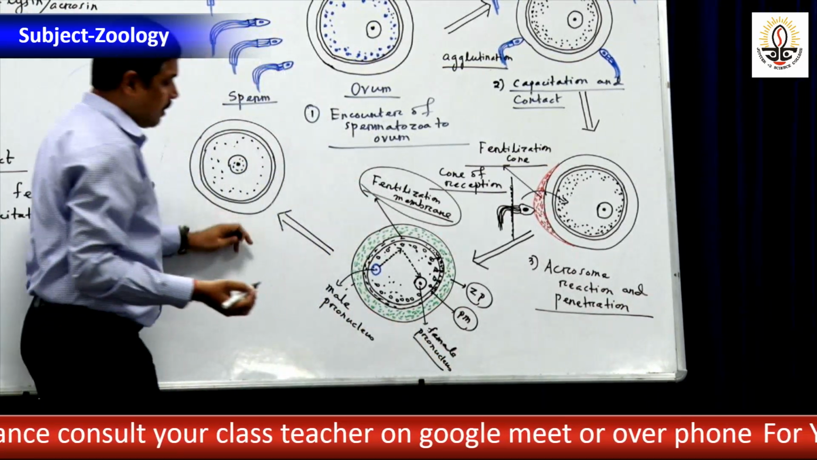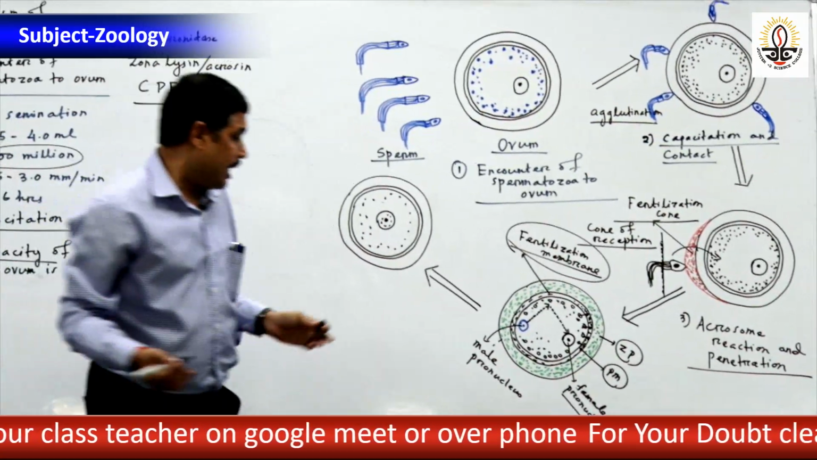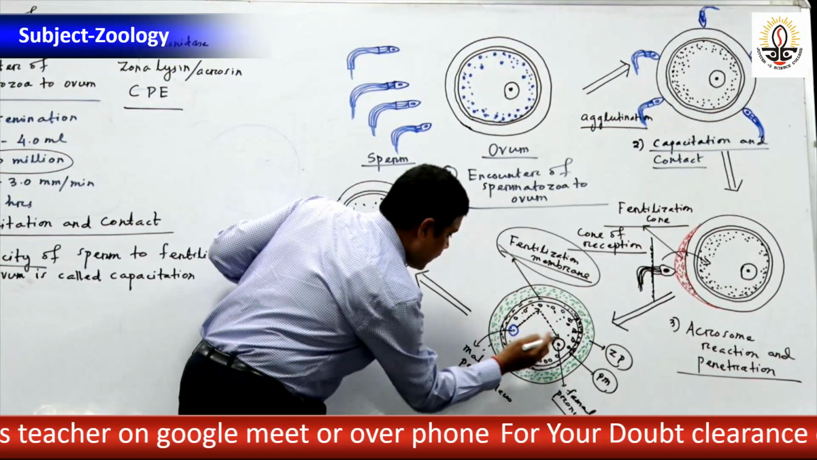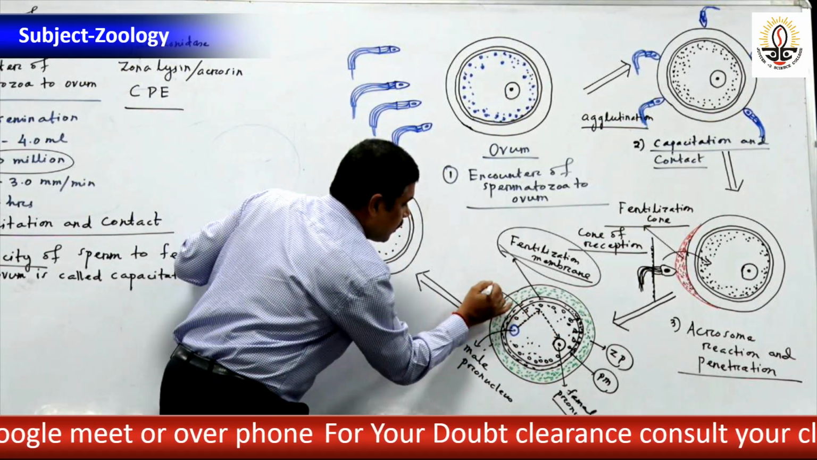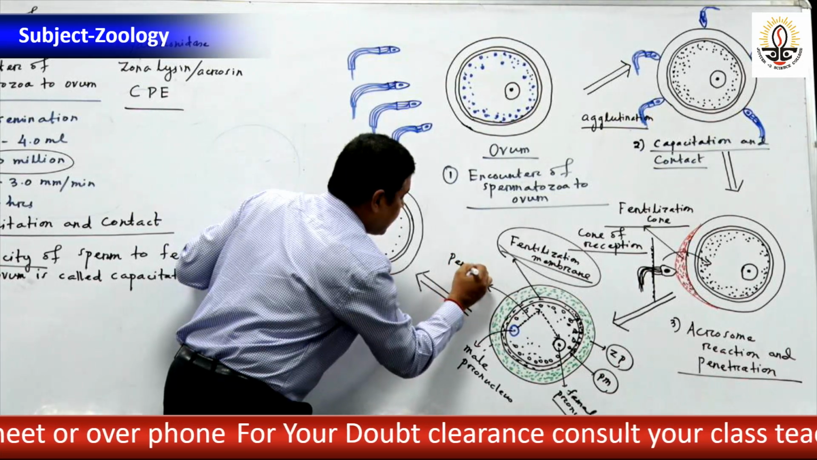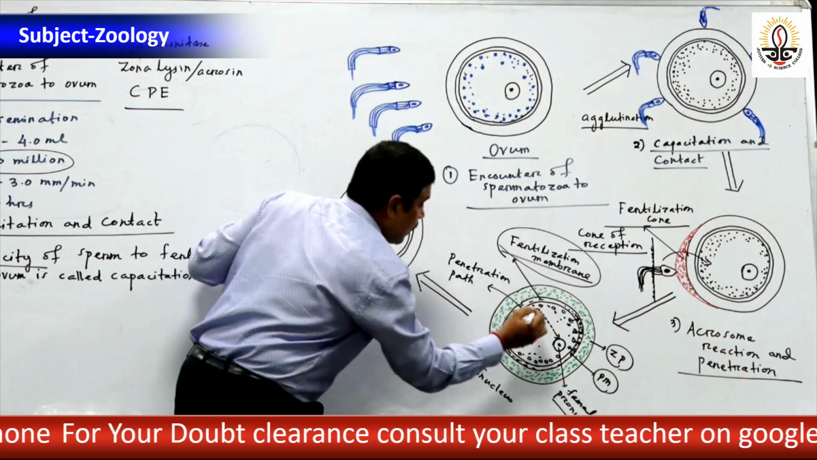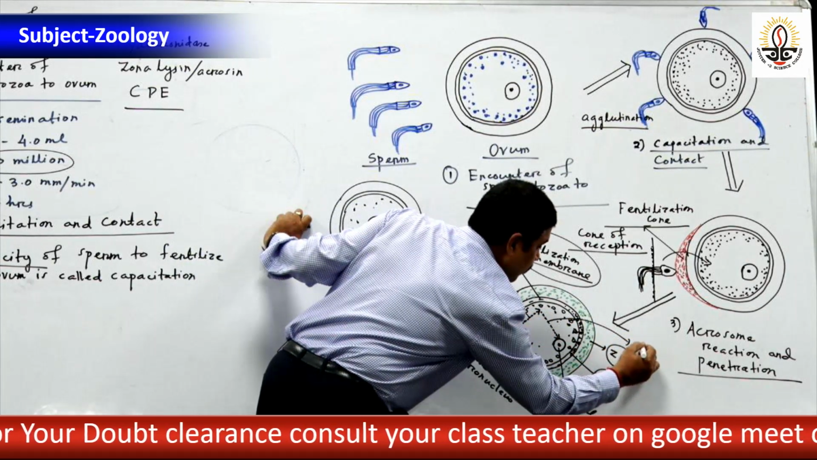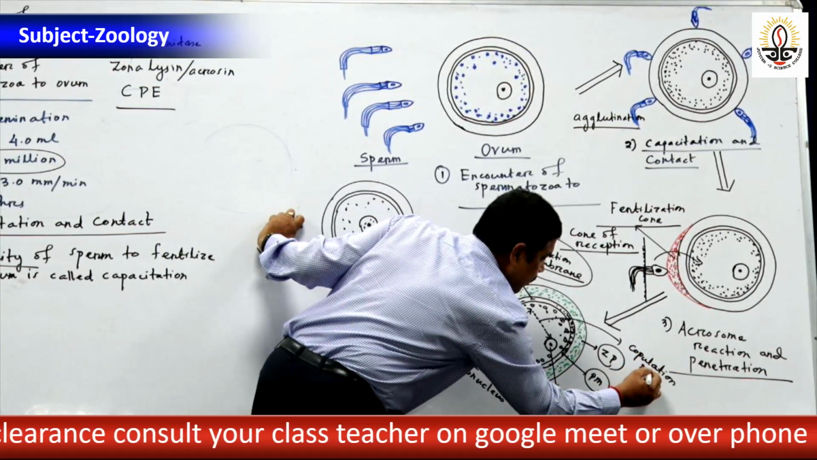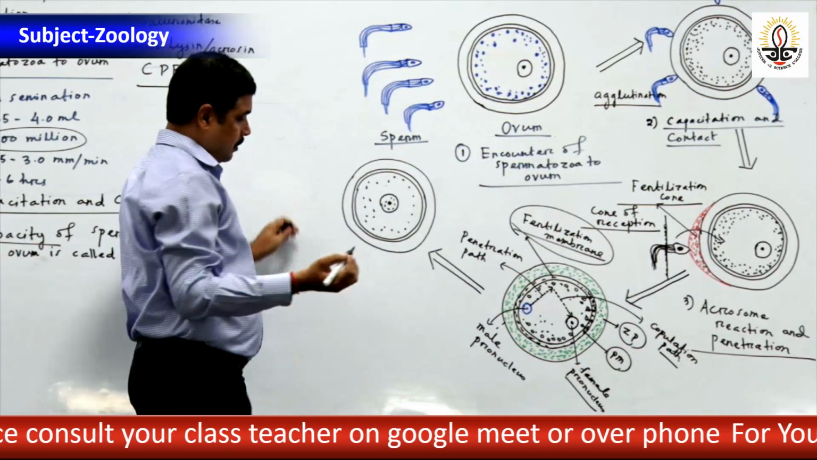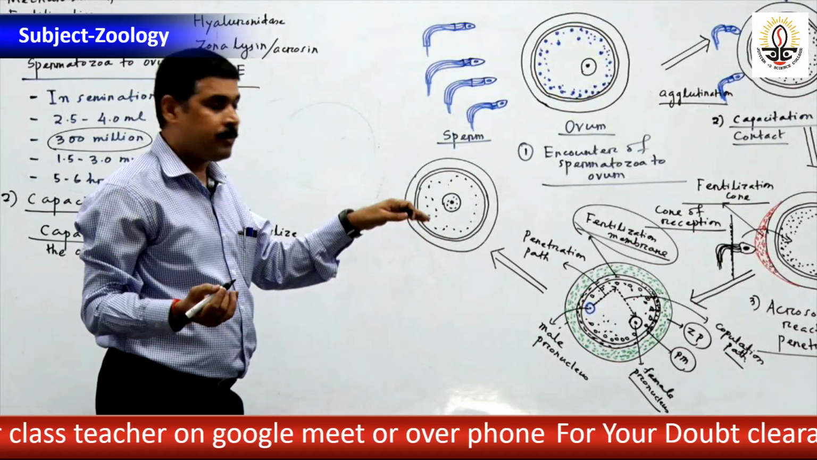Male pronucleus, female pronucleus, these are not known as nucleus after being entered. Now the male pronucleus takes two pathways in order to reach the female pronucleus. First of all, the initial path is called the penetration path, and the second pathway is called the copulation path. So the male pronucleus takes two pathways in order to reach the female pronucleus.